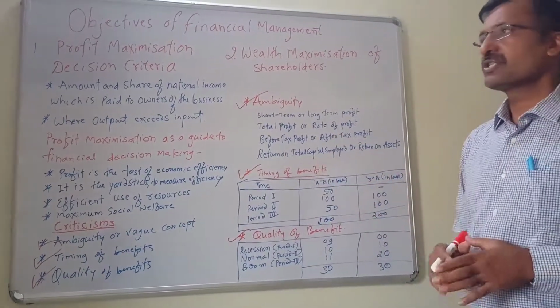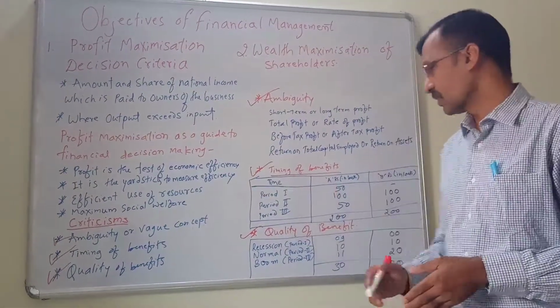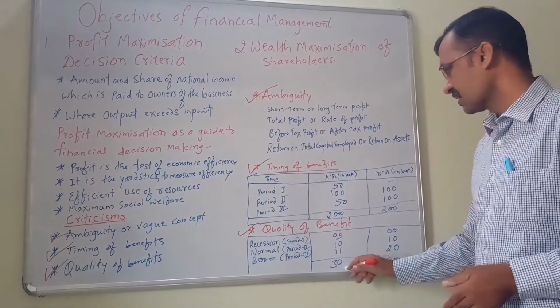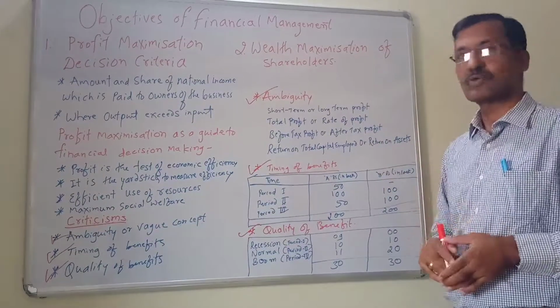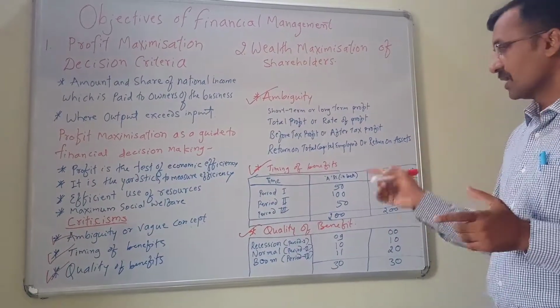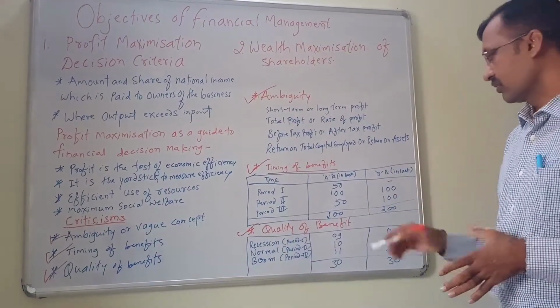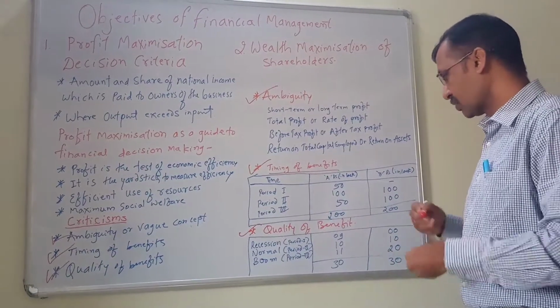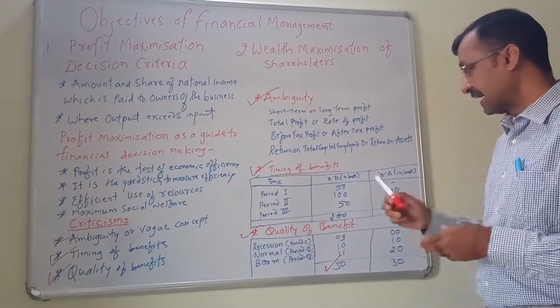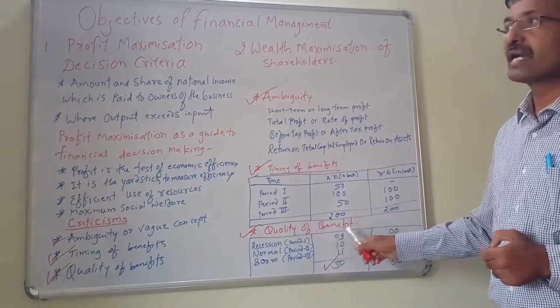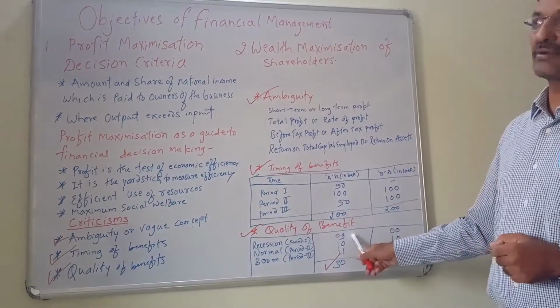This profit maximization approach does not make any difference because the total benefits are the same for both proposals. But as a student of finance, we may consider that proposal A is more important because even in the recession, we are getting an income of 9 lakh rupees.